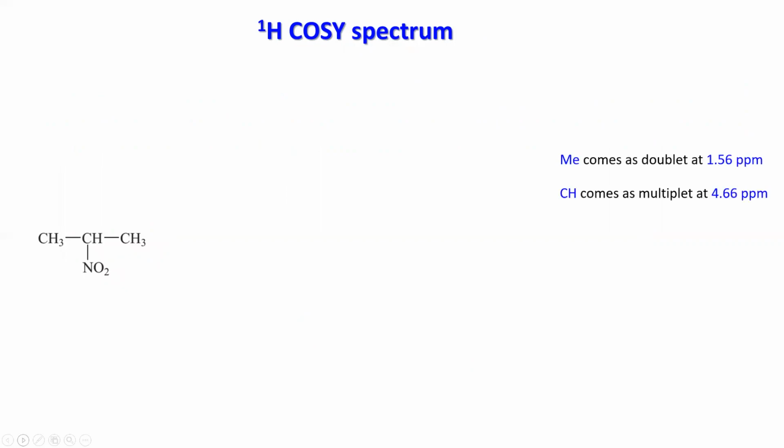In the molecule you have, methyl comes as a doublet around 1.56. CH comes as a multiplet around 4.66. And they are interacting through space. So both methyl and CH protons are coupling. This is the information we have from the proton NMR.